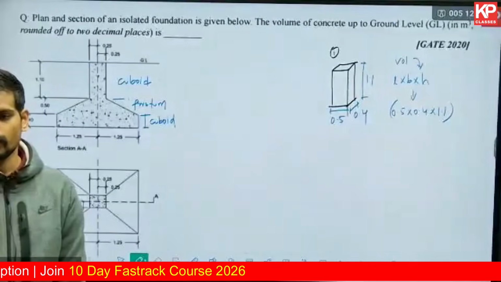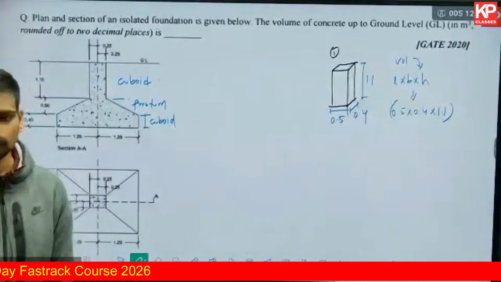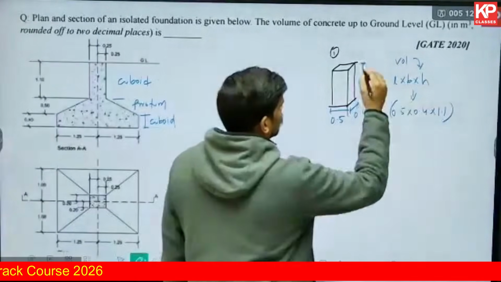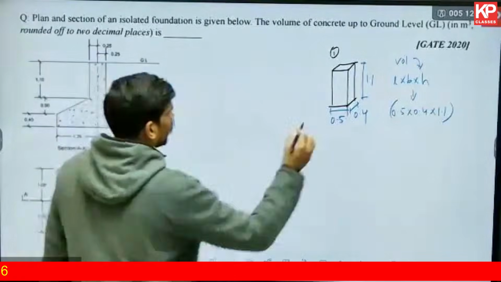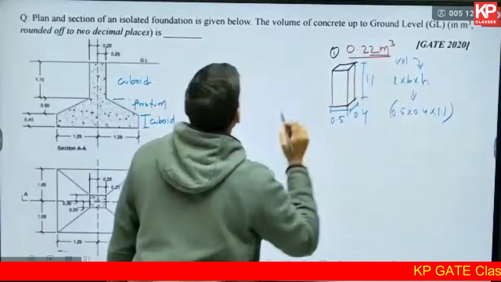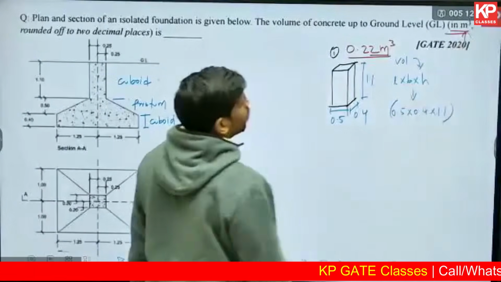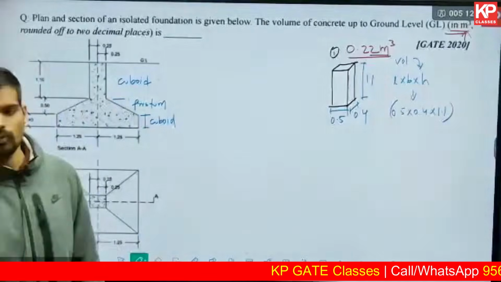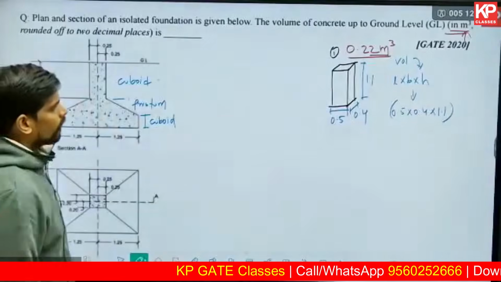Just the first solid, can you tell me what's the volume? 0.22. They are asking us to give the answer in cubic meter, so you have to check the given measurement units also. 0.22 cubic meter is the volume of the first solid.